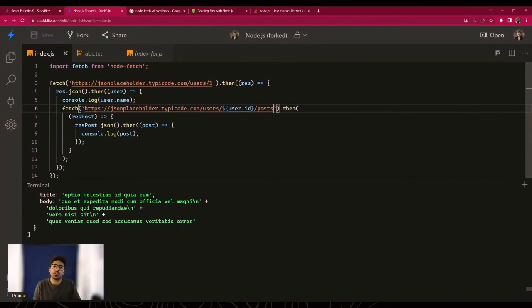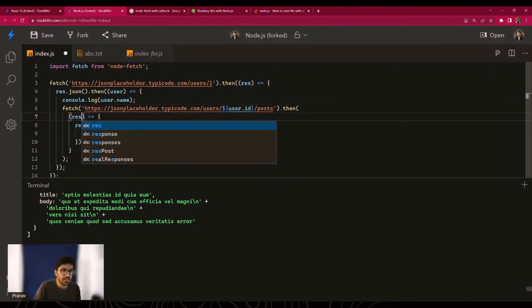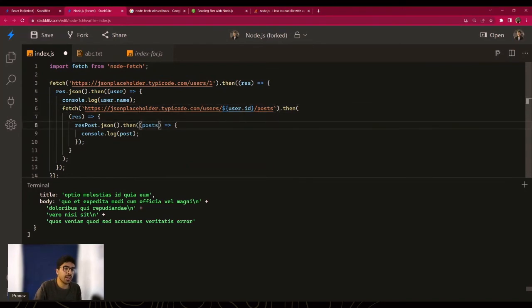I think this is just because of the documentation. I can't do users/1 and then post/1. I can get all the posts by this user. That's just how this API works. So I think res would still work, and here I would be getting posts and not just a single post. But I can just print out the first one, right? We can still do that.